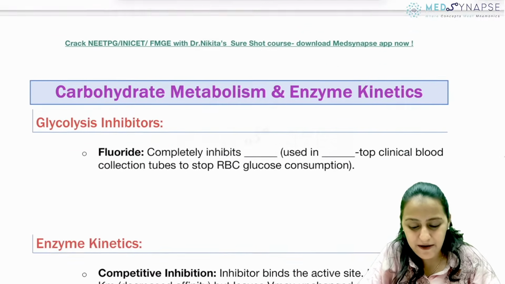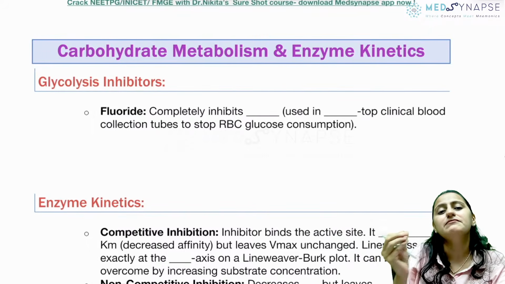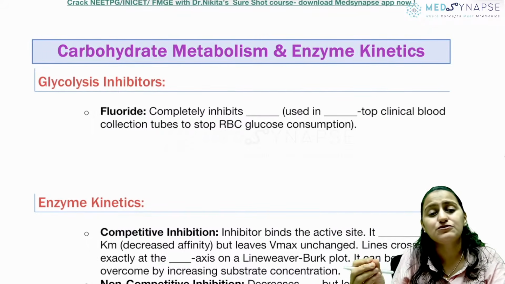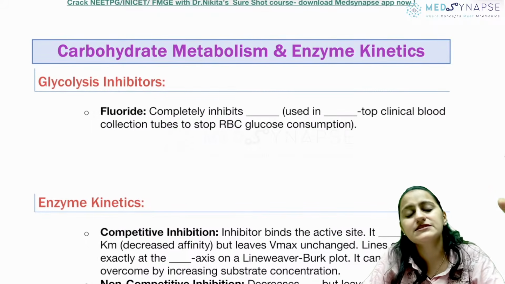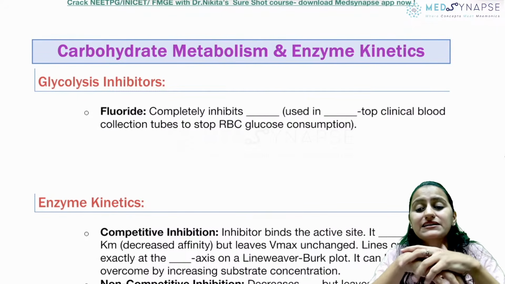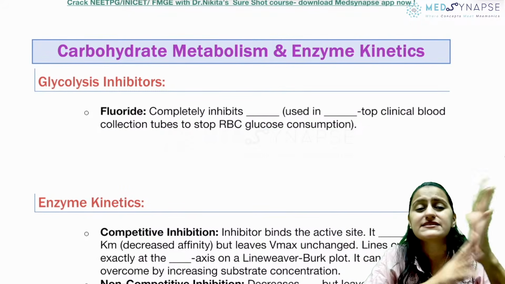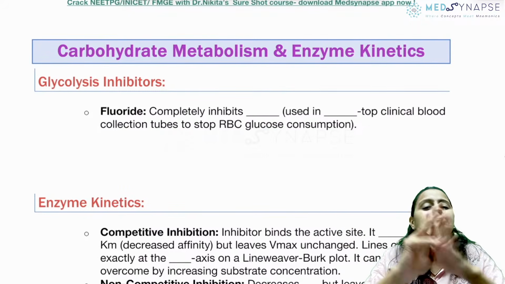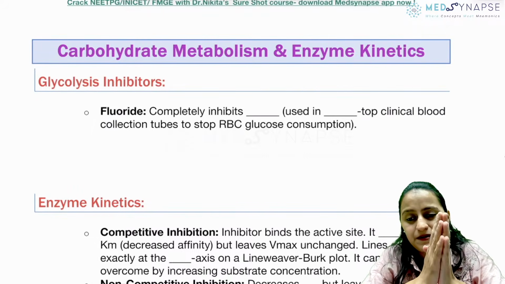Okay, so that was about amino acids. Important, the most important, like the bare minimum amino acid derivatives and disorders that you should know. We have not discussed Sigawa syndrome. We have not discussed the one with the sugar-like, burnt caramel smell, maple syrup urine disease, which amino acids, what enzyme, right? All that, the details have been discussed in the Sure Shot course, so please revise from there. Okay?